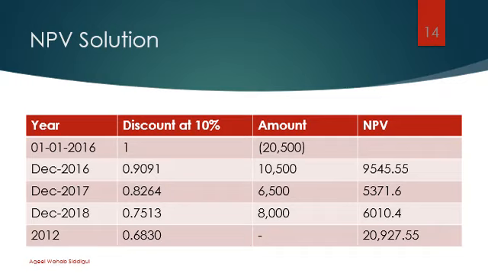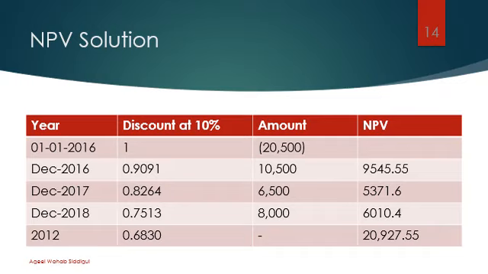9,545.55. Now repeat it for December 2017 and the answer is 5,371, and do it for December 2018 and the result is 6,010. Still not clear? You have the discount at 10% column. Look at this column. In December 2016, just multiply 0.9091 with 10,500, and in the last column, that is NPV, you can find